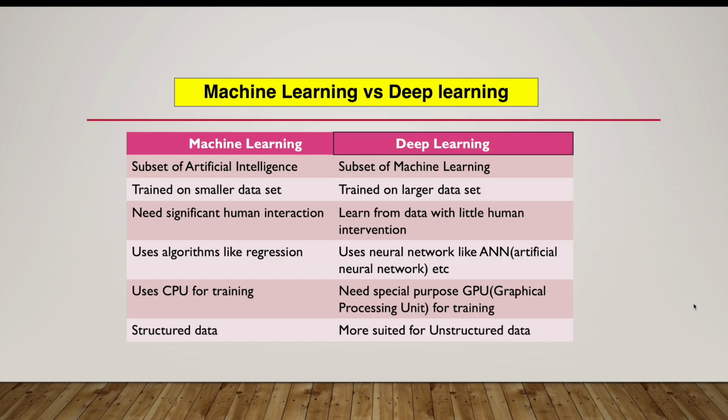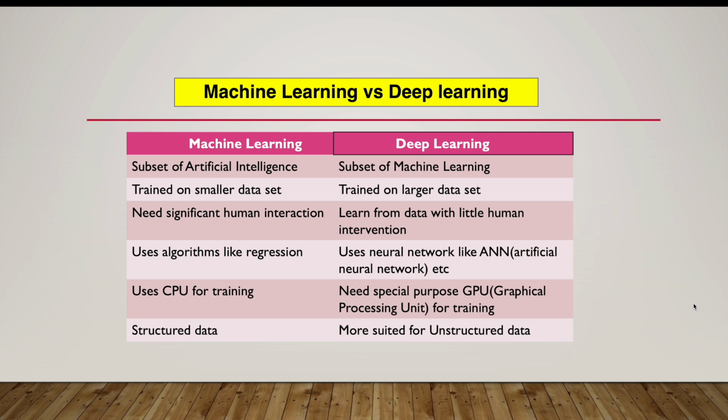So as we saw, this is again the same concept, a subset of artificial intelligence. Both are subsets of artificial intelligence, but deep learning is a further refined subset of machine learning. Machine learning gets trained on a smaller data set compared with deep learning, which needs a larger data set.